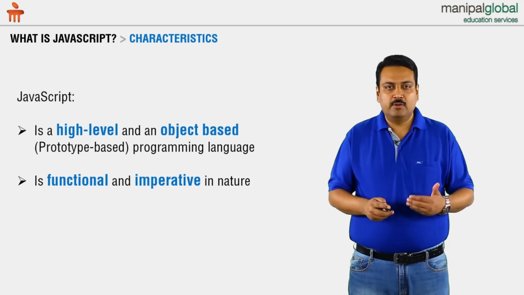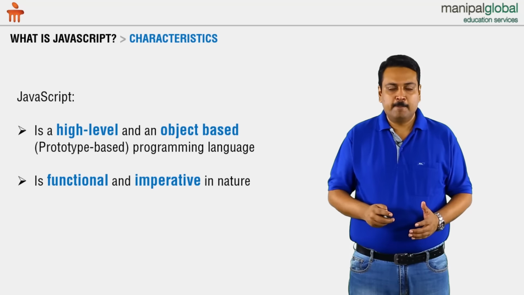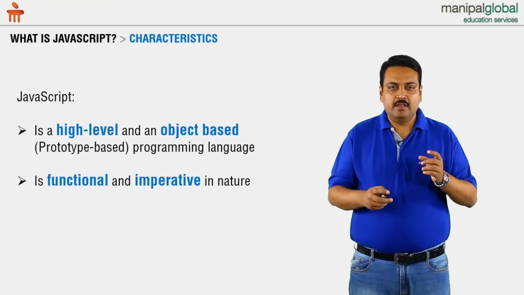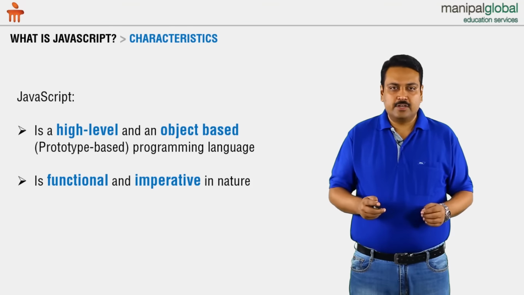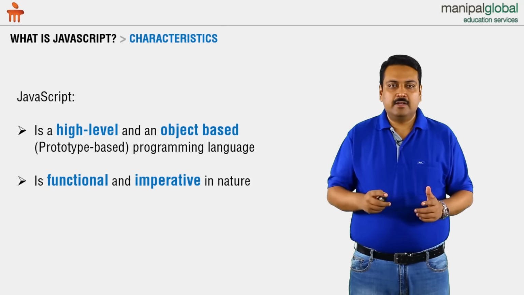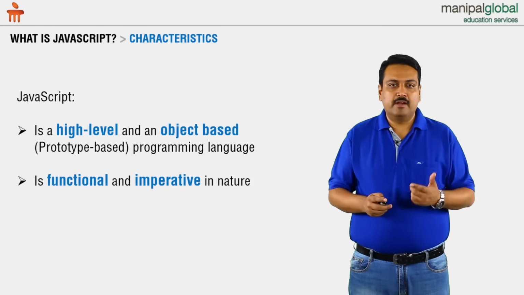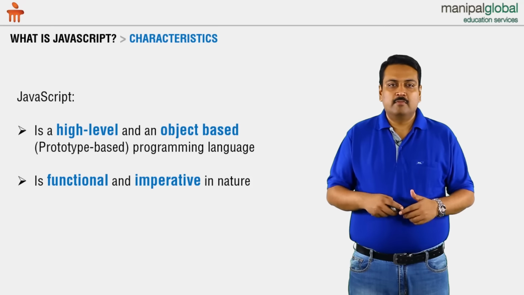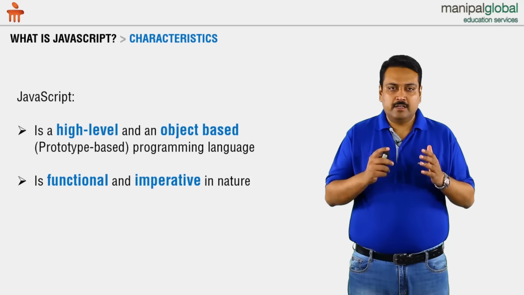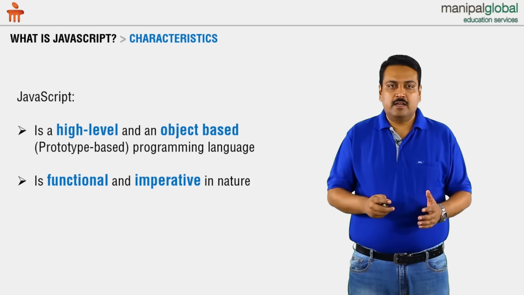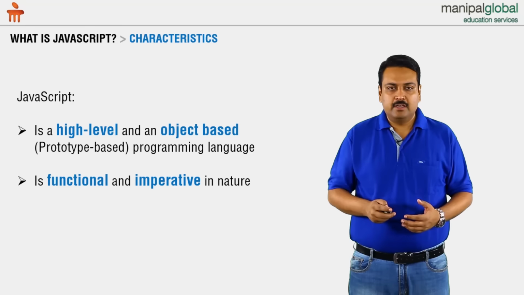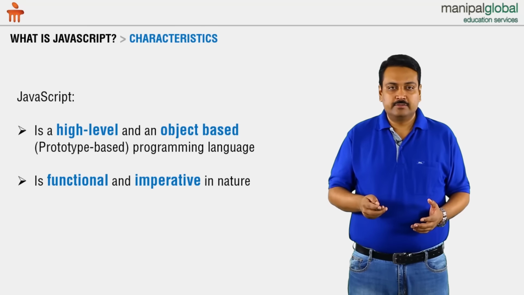We can put a semicolon at the end of our instruction, and when we do that, we identify that that is an instruction. And once we identify that it is an instruction, it is called imperative. So we will say that JavaScript is a first class functional programming language, and it is imperative in nature.